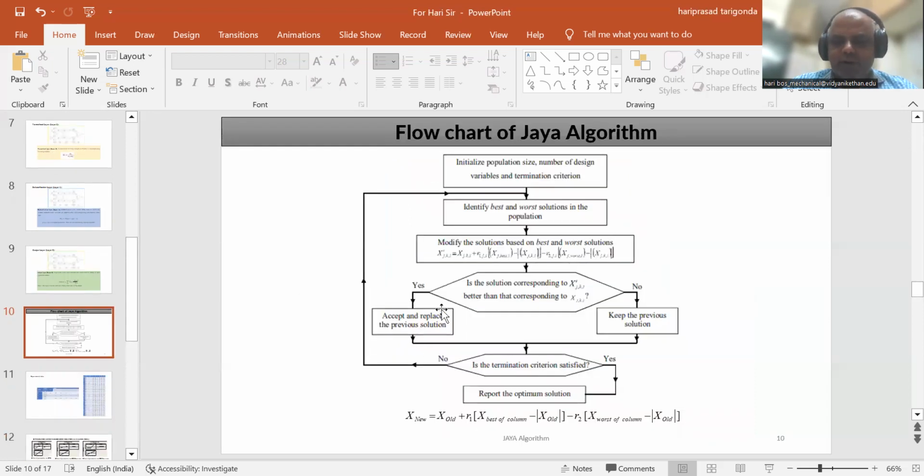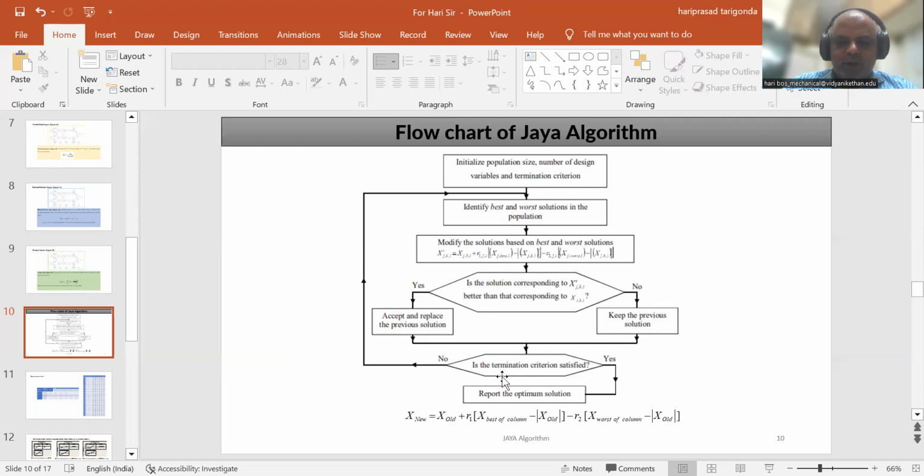Next, here is the flowchart of the Jaya algorithm that we have used. Initially, the population size, number of design variables, and termination criteria are initialized. Afterwards, we identify the best and worst solutions in the population. Next, the solution is modified based on the best and worst solutions. Is the solution corresponding to these x values better than the previous one? If yes, accept it and replace the previous solution. If no, keep the previous solution as it is.